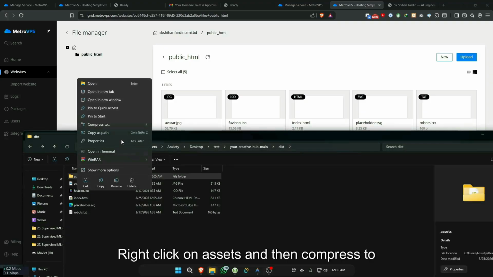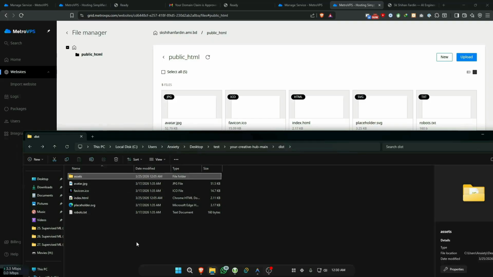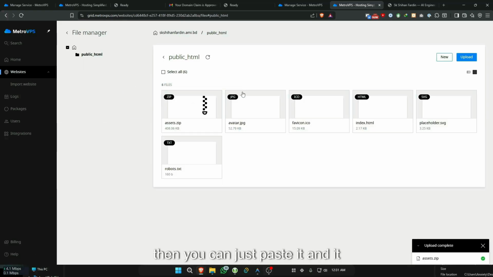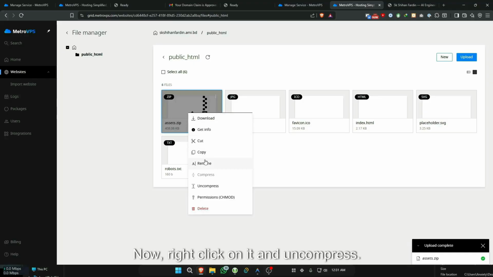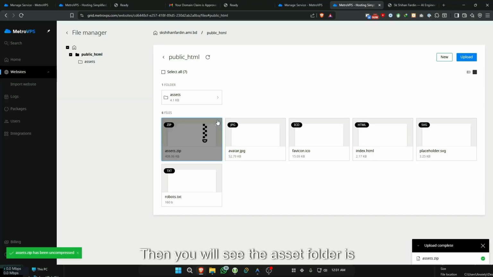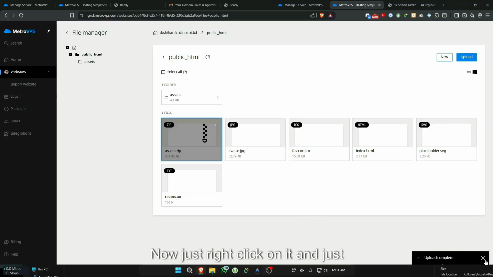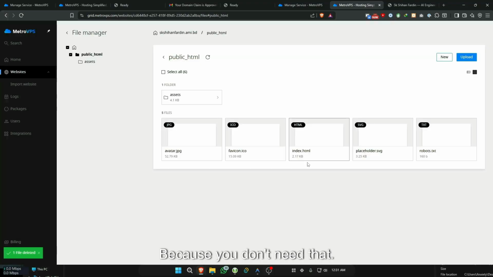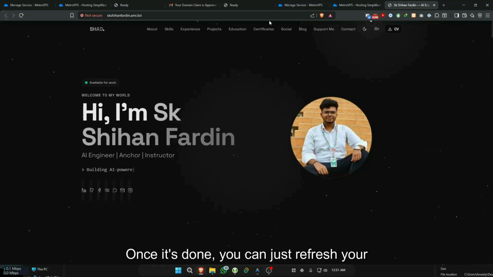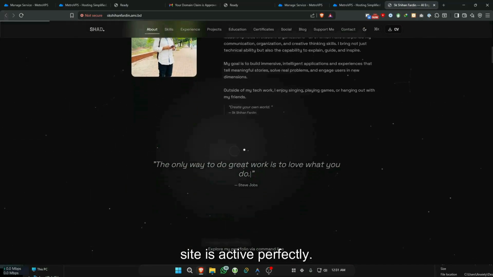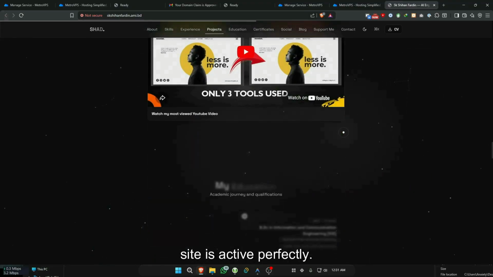Right click on assets and then compress to zip file. Okay, once you have converted into a zip file, then you can just paste it and it will upload in a sec. Okay, now right click on it and uncompress. Yes, uncompress. Then you will see the asset folder is visible. Now just right click on it and just delete, because you don't need that. Once it's done, you can just refresh your original site and you can see your portfolio site is active perfectly.